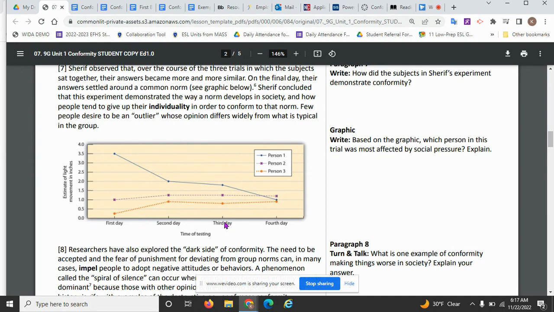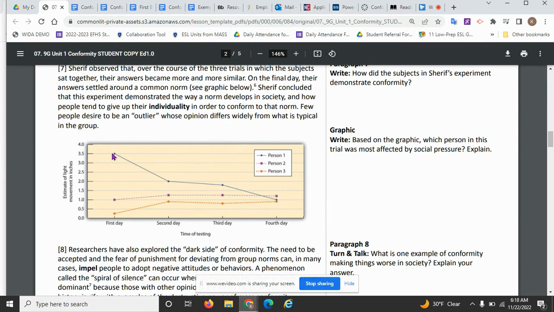On the third day, their answers became even more similar. And then on the fourth day, their answers were really close together. So these 3 people, when put together, their answers over time became the same thing.